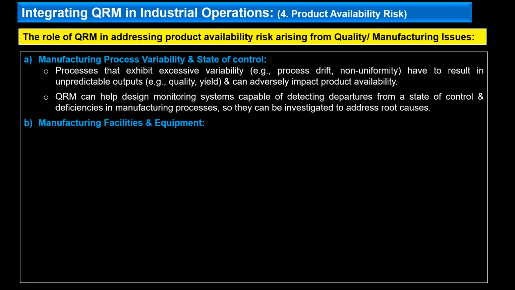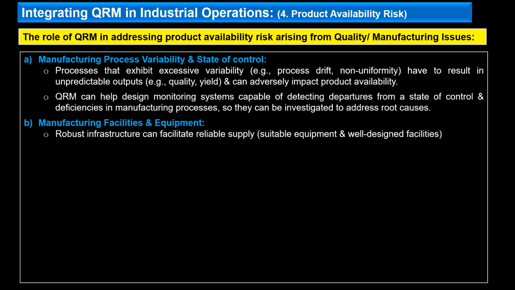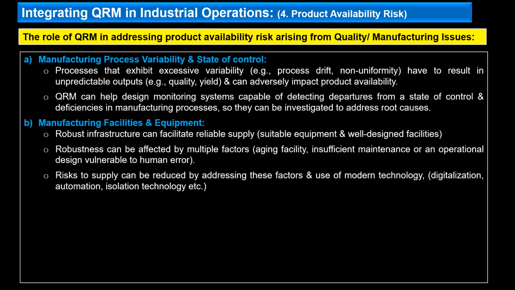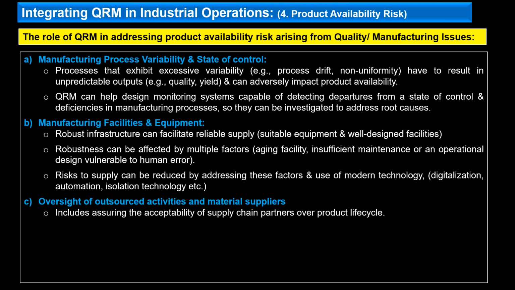The next thing is manufacturing facilities and equipment. A robust infrastructure can facilitate reliable supply, that is, suitable equipment and well-designed facilities. Robustness can be affected by multiple factors like aging of the facility, insufficient maintenance, or operational design vulnerable to human error. Risk to supply can be reduced by addressing these factors and by use of modern technology like digitalization, automation, isolation, etc. And then, oversight of outsourced activities and material suppliers.